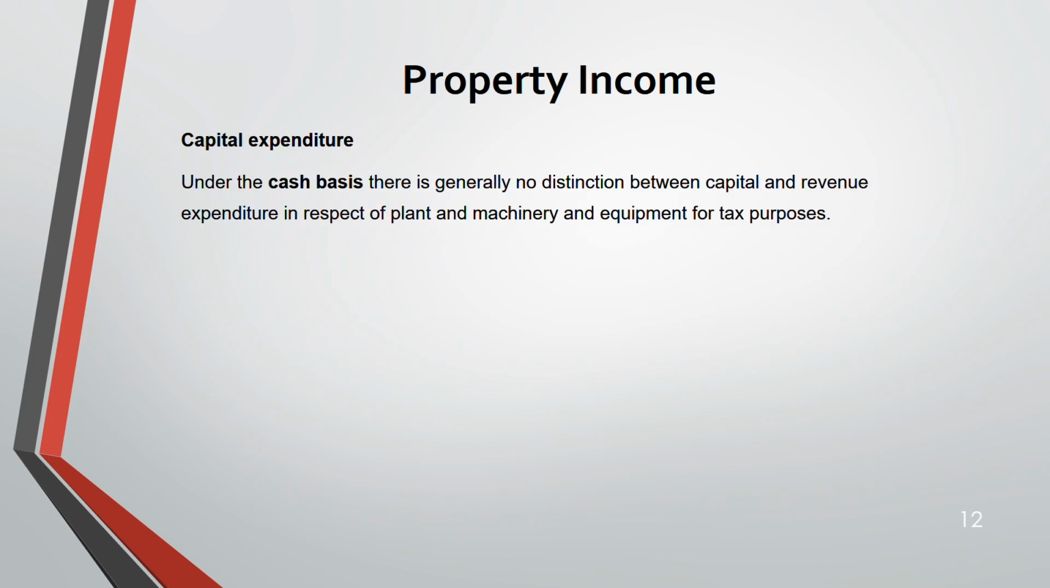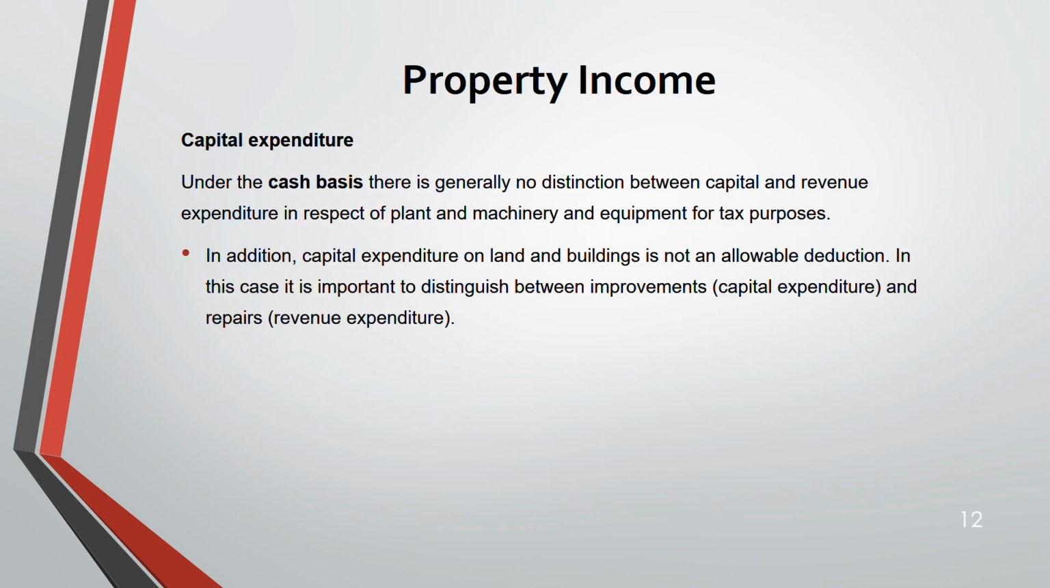Now, in addition, capital expenditure on land and building is not an allowable deduction. Remember, any capital expenditure on land and building is not an allowable deduction. So you have to distinguish between the two types of expenditure on land and buildings. One is cash basis, one is accrual. One is capital expenditure, one is revenue. For example, any repairs to the land and building are revenue expenditure. Any improvements to the building are capital expenditure.